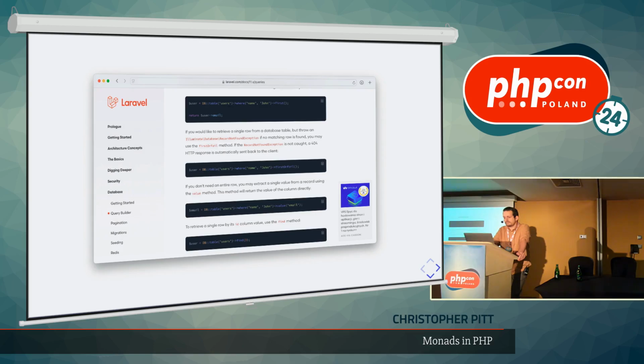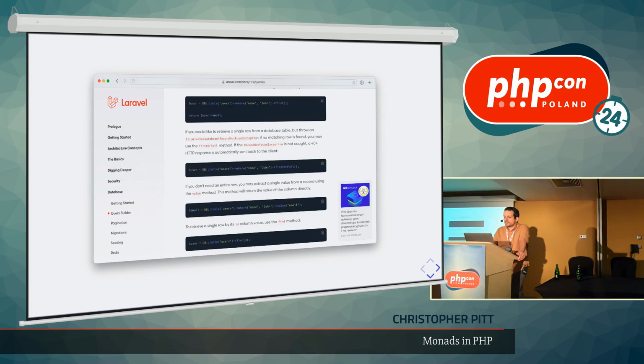What about Laravel? Anyone here use Laravel? More of a Symfony conference here, isn't this? It's fine. You've probably seen ORMs that use this kind of approach. In particular, I want to talk about the query builder in Laravel.